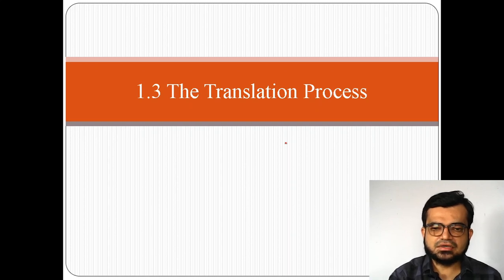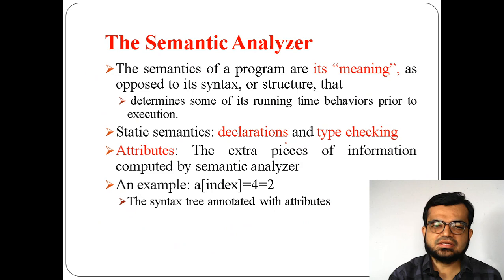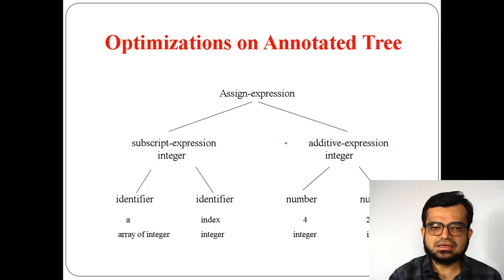I also covered the translation process, in which I told you the phases of the compiler, that in each phase some part of the compiler work gets performed. So this is what we saw in the last class.